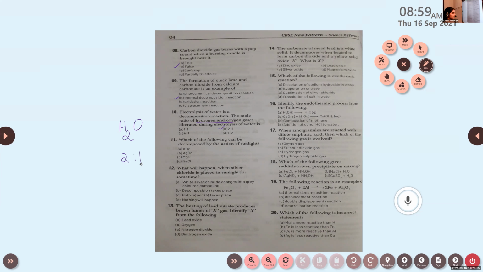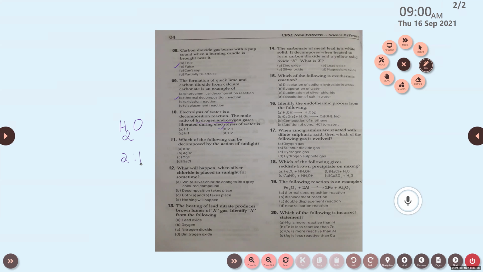Okay. Adidev, can you read the 11th question? Which of the following can be decomposed by the action of sunlight? Which type of reaction is this? Photolytic decomposition or photolysis, right? So which of the following can be decomposed by the action of sunlight? KBr, AgBr, MgO, NaCl.